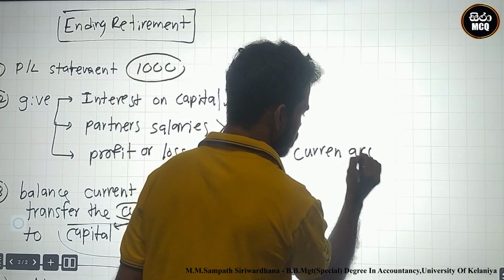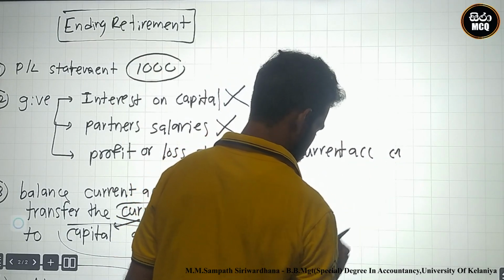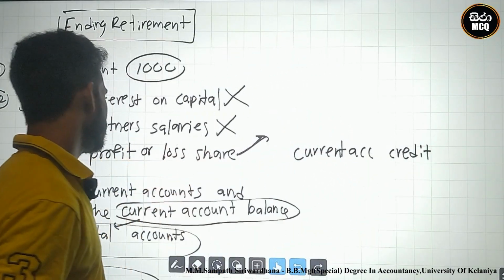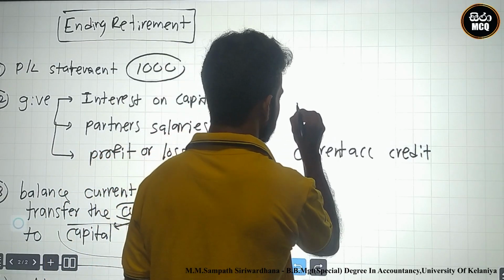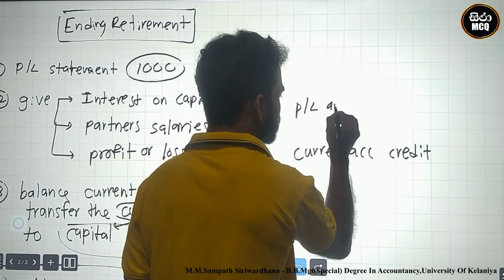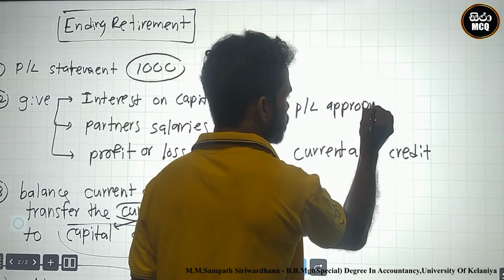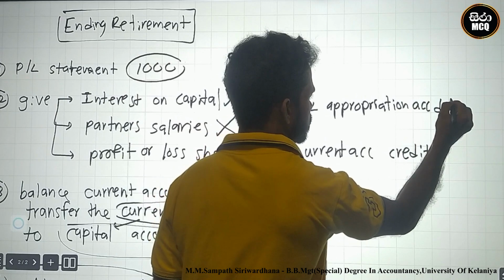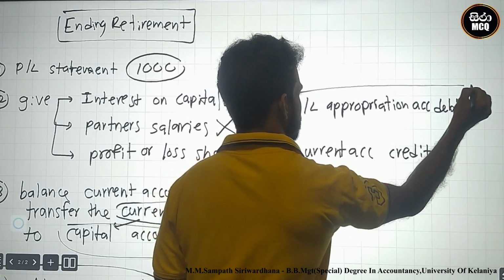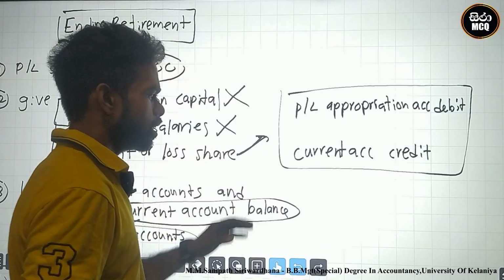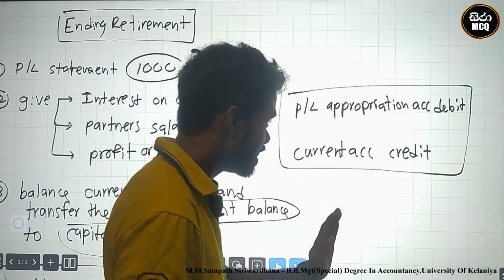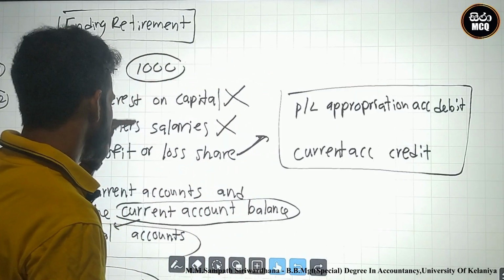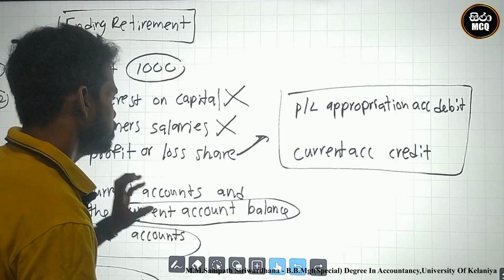Current account credit. Debit to where? Debit to profit or loss, P&L appropriation account. Appropriation account debit. Current account credit, P&L appropriation account debit. This is the final distribution of the profit or loss.